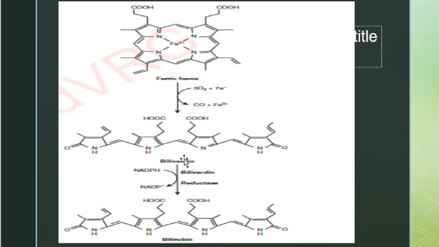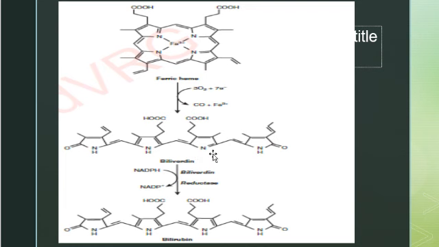Simultaneously, ferrous iron is oxidized to the ferric form and carbon monoxide is released. The products of the heme oxygenase reaction are biliverdin, a green pigment, ferric iron and carbon monoxide. Heme promotes the activity of this enzyme.